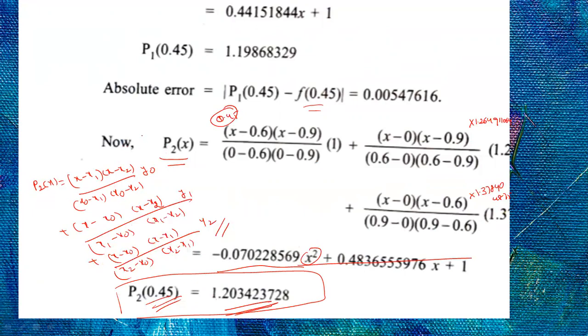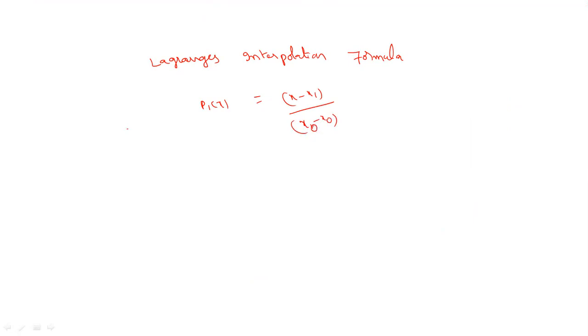There are so many problems there, so try to solve them. This is the method to find the Lagrange's interpolation formula. So in Lagrange's interpolation formula, what are the key points you have to remember? What is the formula for the first degree polynomial? Suppose you have only 2 points, then (x minus x1) by (x0 minus x1) into y0, plus (x minus x0) by (x1 minus x0) into y1. This is the first degree polynomial.